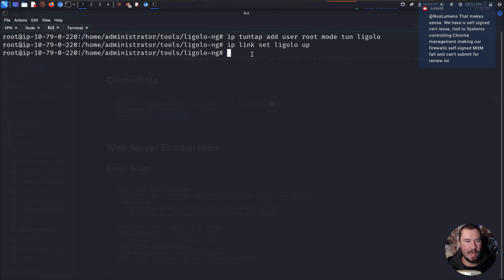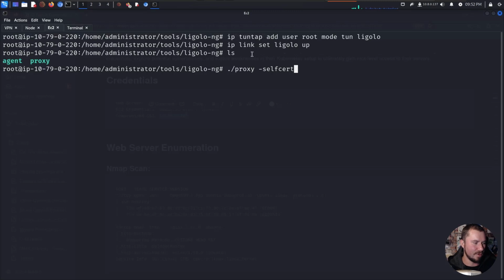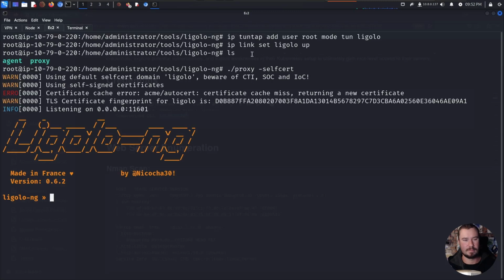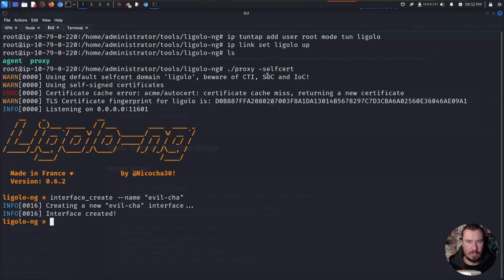And now we can go ahead and look at our proxy, and we're going to do proxy with a self-cert. Now that's not recommended if you're doing an actual pen test, doing a self-certification, but for this, self-cert works just fine for our purposes. And we'll do it like so. Fingers crossed. And now we jumped into Ligolo. And now we need to create an interface. So we'll do interface create, name, and we can call it evil-cha. I think that's what the lab guide uses or the GitHub uses. We'll just go with it like so. So those are the commands we need to run on our attack EC2.